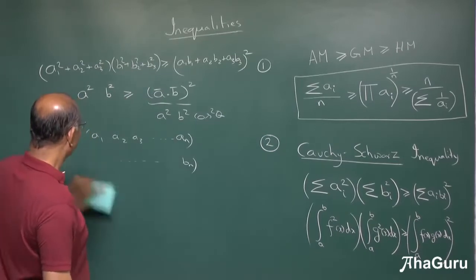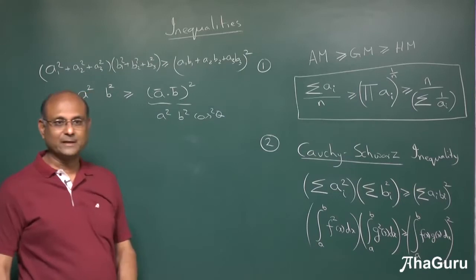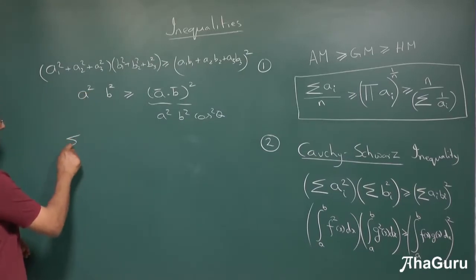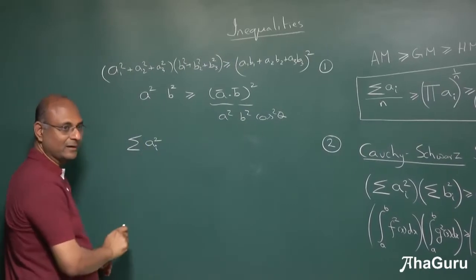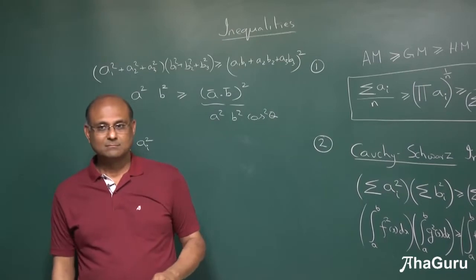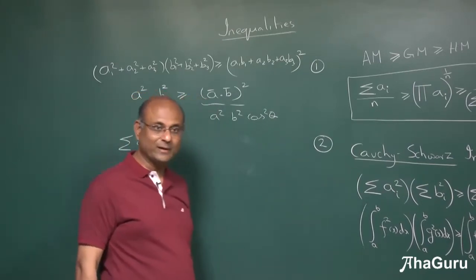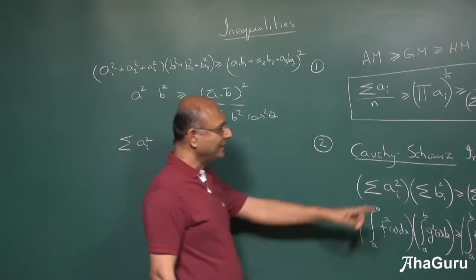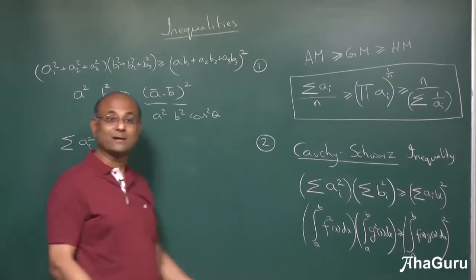One very nice and simple application of this is if I took AI square, and then for B I take all of it as 1. So what will I get? N times AI square. And then since all B's are 1, I'll just get AI whole square.